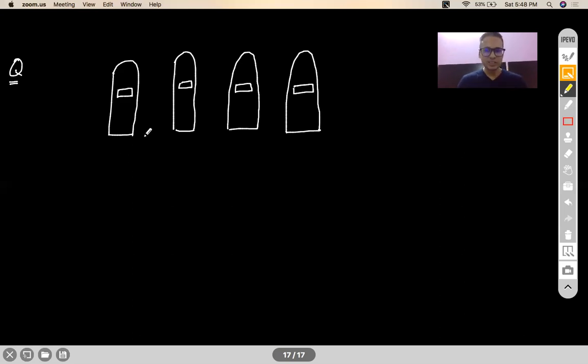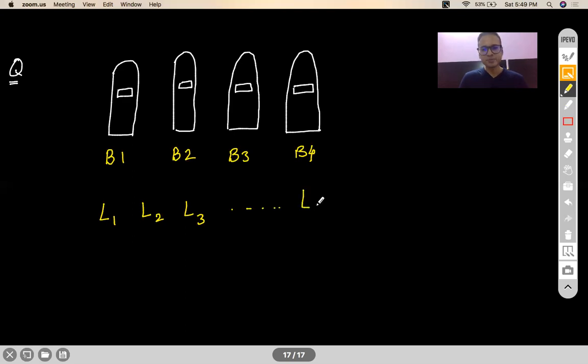So let's say there are 4 letter boxes, and I have got 7 letters with me. How many ways can I post my letters? How many ways can I post these 7 letters?